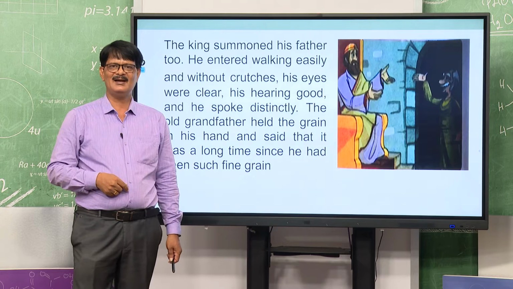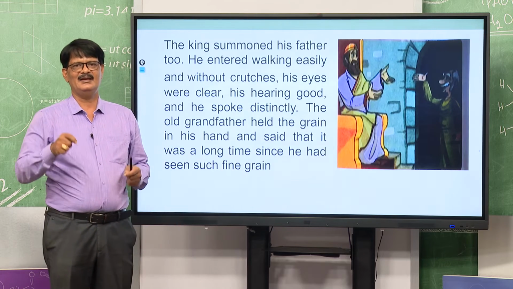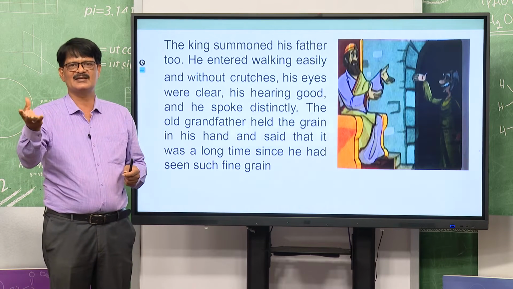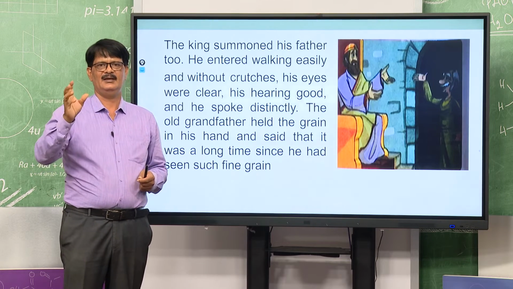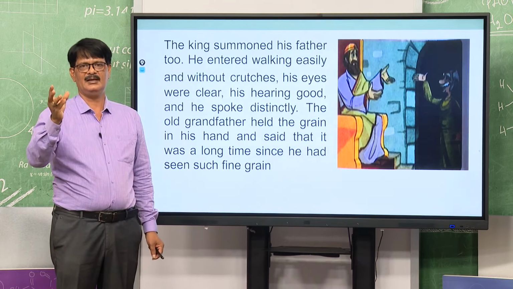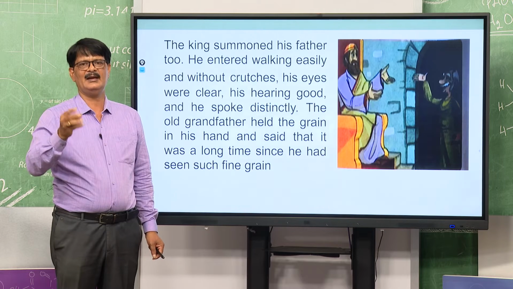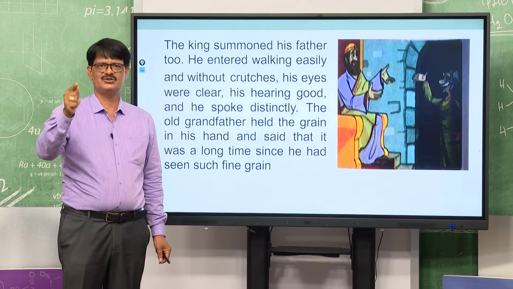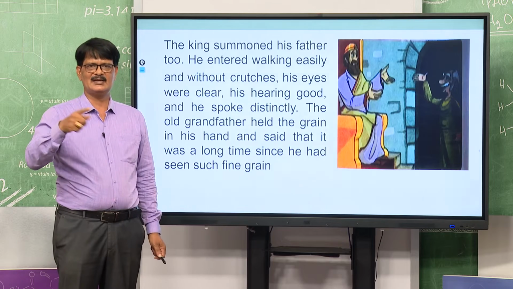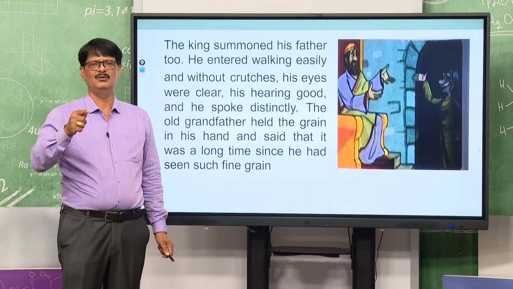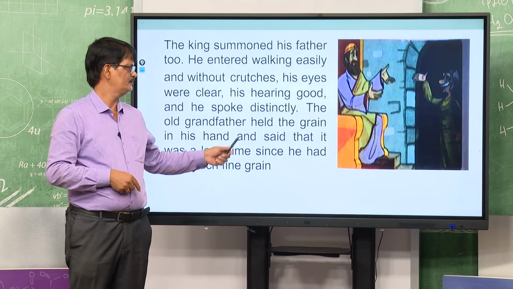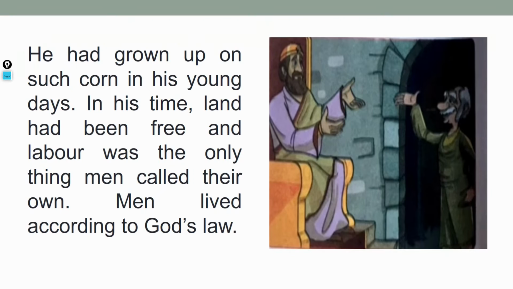The old grandfather held the grain in his hand, he touched it and said, yes, yes. After a long time he got that grain and tested it. That means it was in the grandfather's time that such type of corn could be grown, as you see. And what is that? He had grown such corn in his young days.